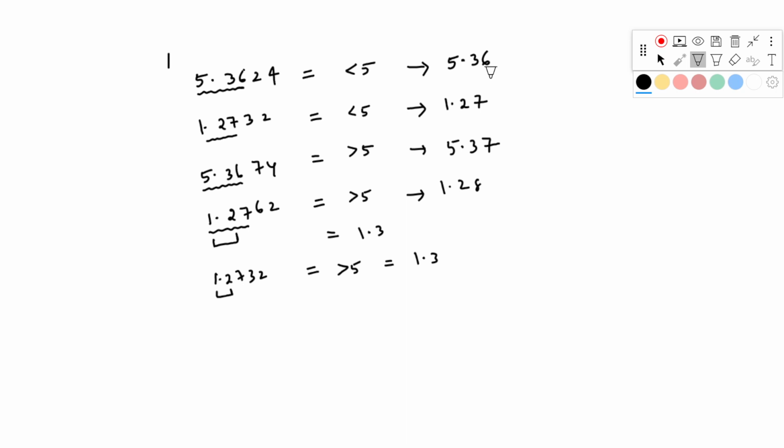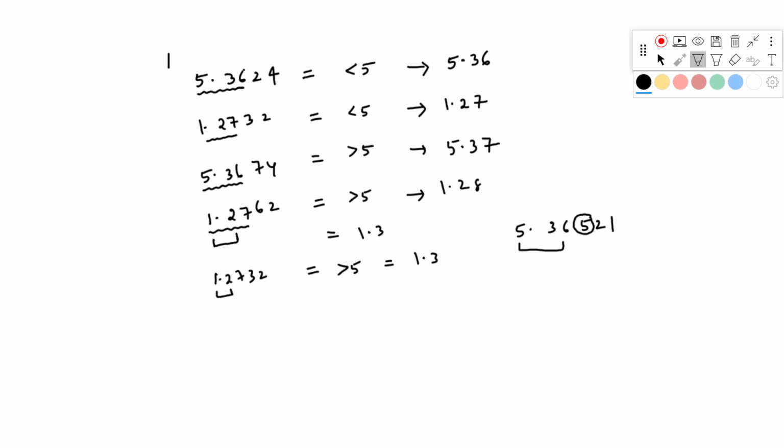First, if we have less than 5 or greater than 5, we have to do like this. Suppose I give you the number 5.36521, and I am asking you to report your value up to 3 digits. What do you have to do? You have to see the next number. The next number is 5 here. It is not less than 5, and it is not greater than 5. It is exact 5. So whenever you have exact 5, you have to see the preceding number.